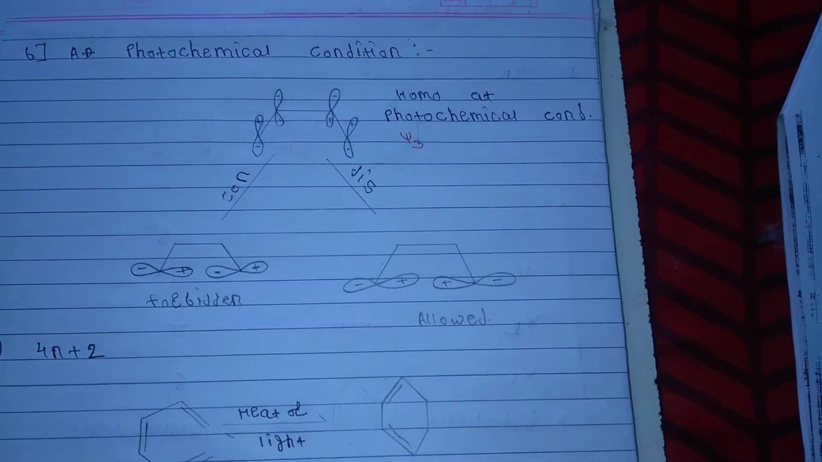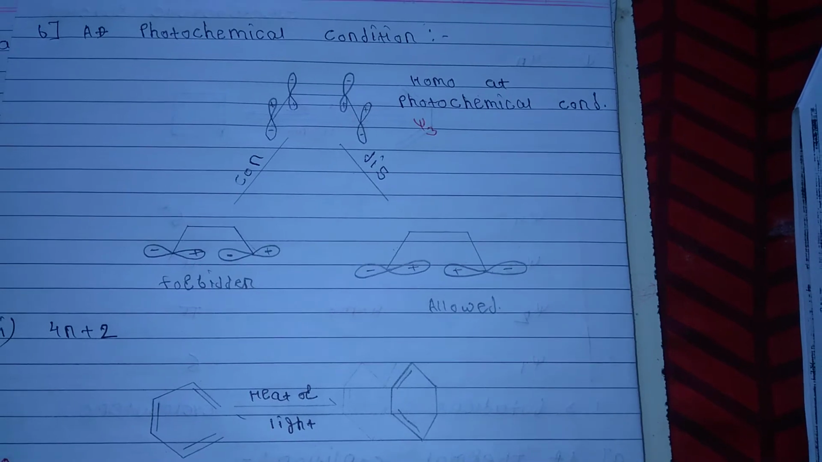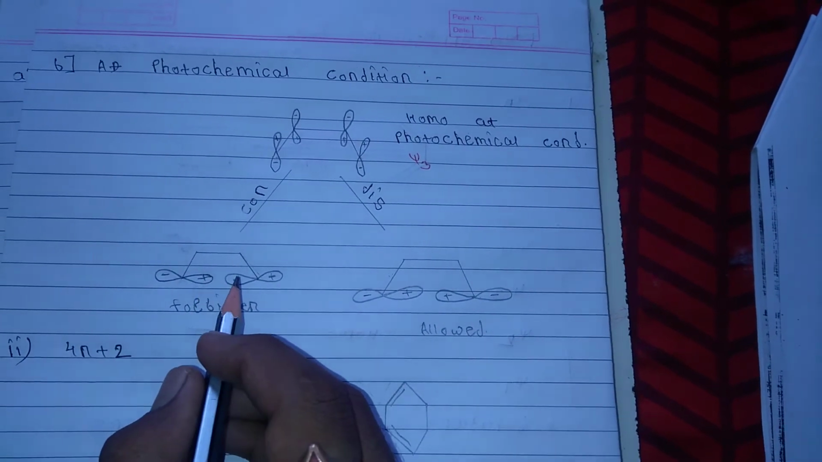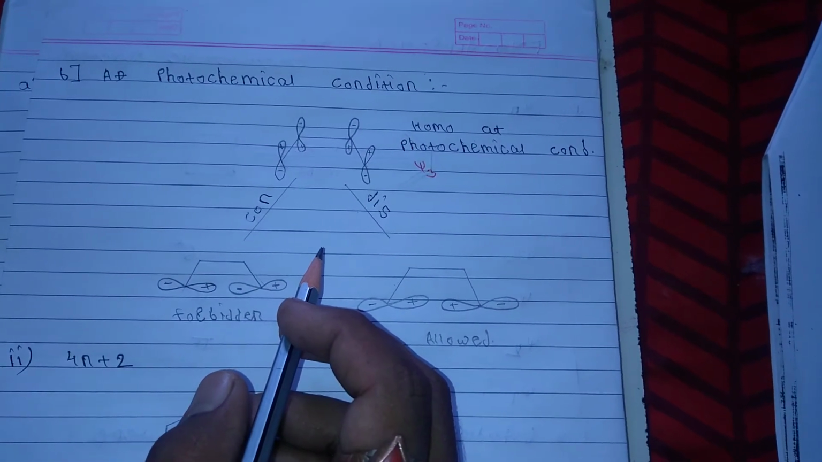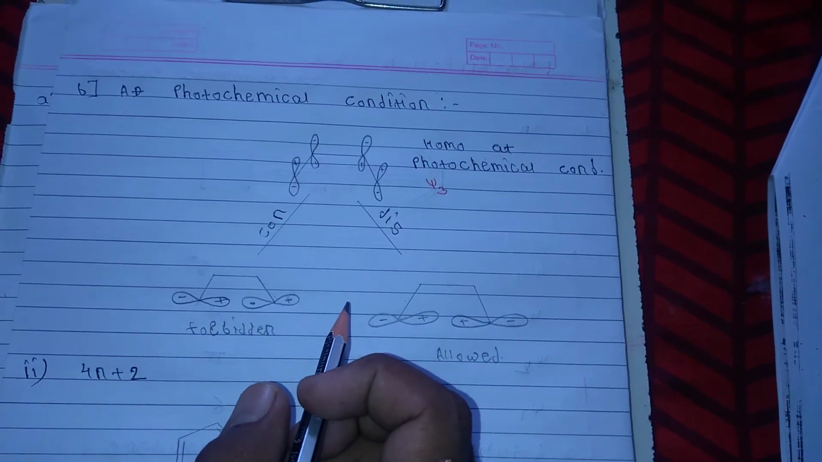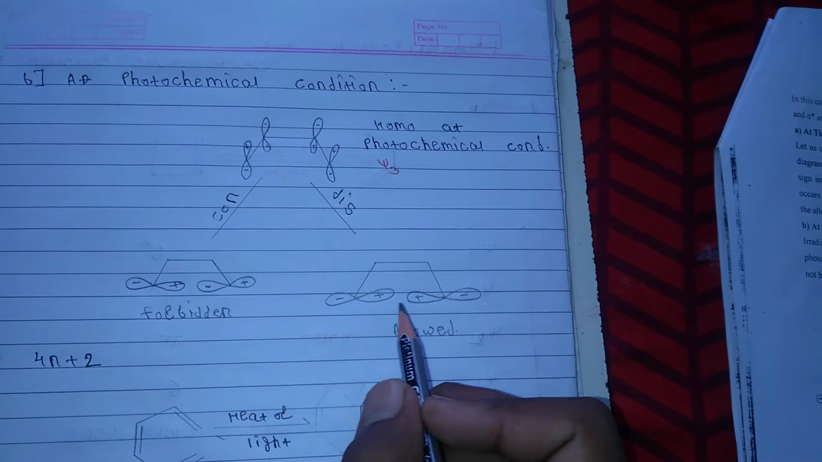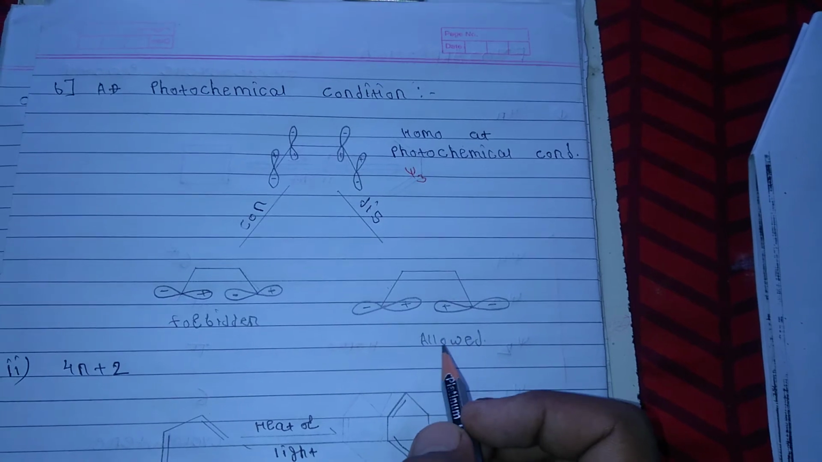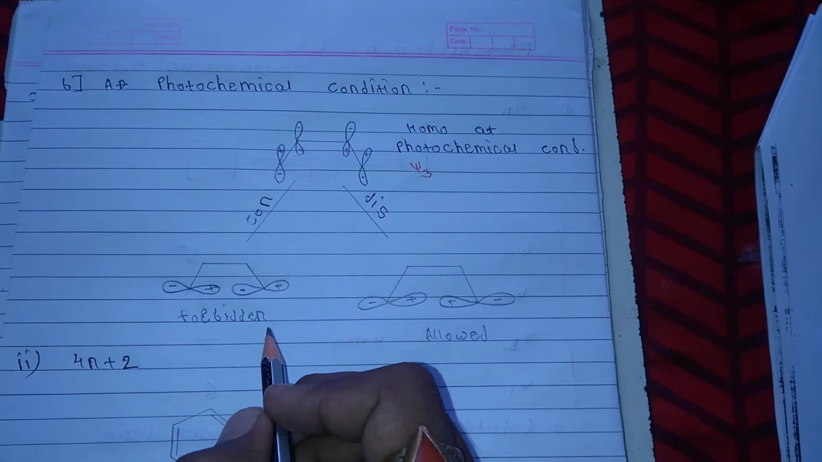The bonding approach occurs when two lobes of the same sign interact with each other, and the bonding approach does not occur when two lobes of different sign interact with each other. At the photochemical condition, the cyclization occurs by the disrotatory path and not by the conrotatory, because the plus and plus signs interact. In the photochemical condition, the disrotation is allowed, while the conrotation is forbidden.